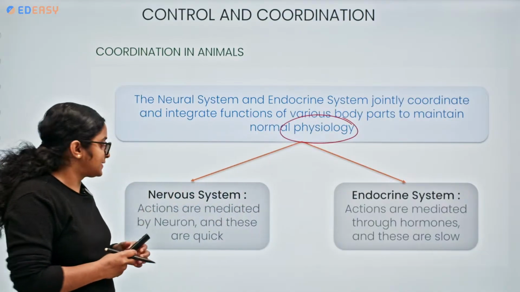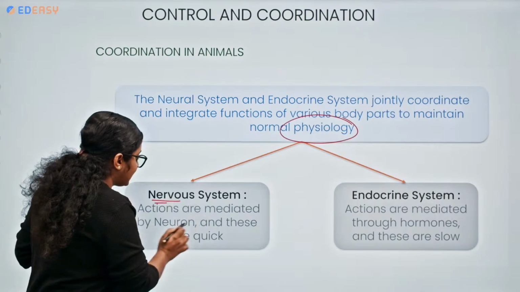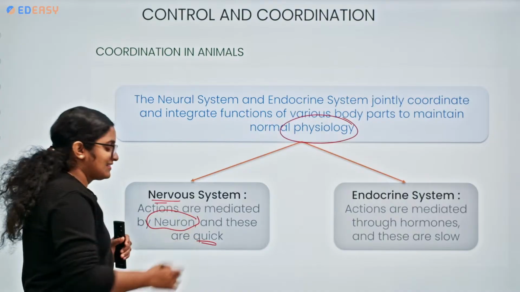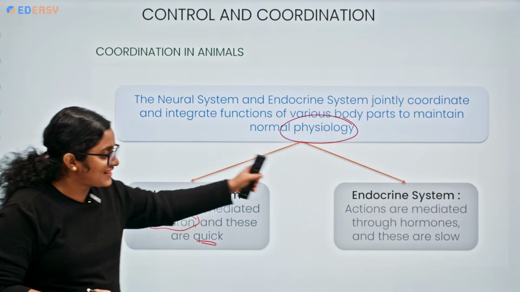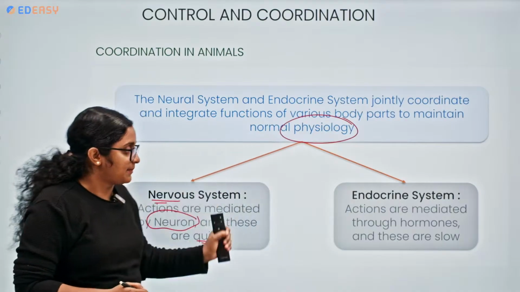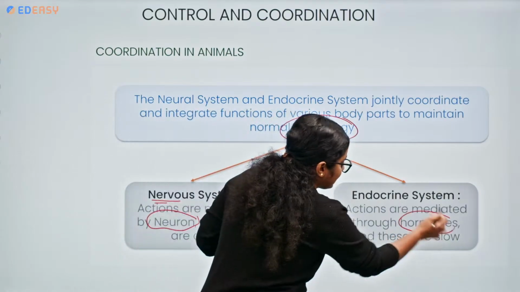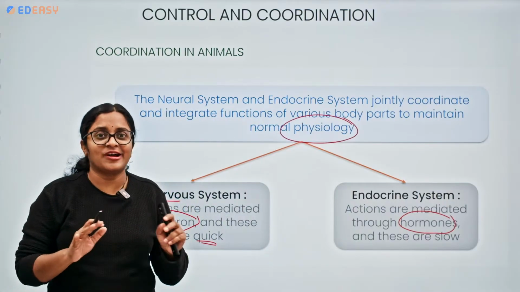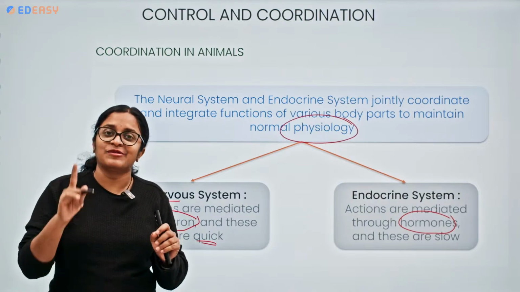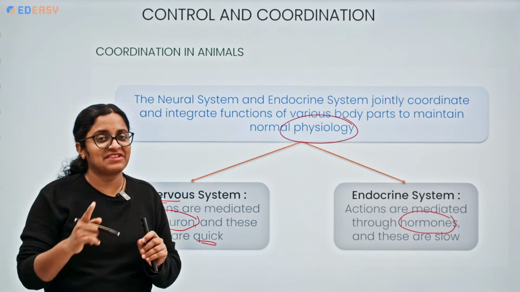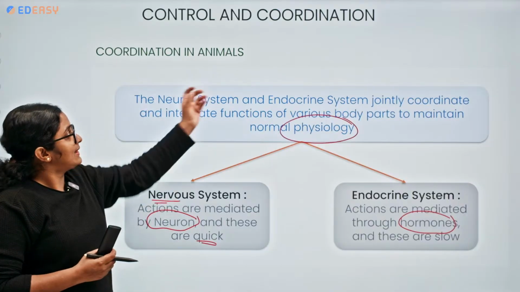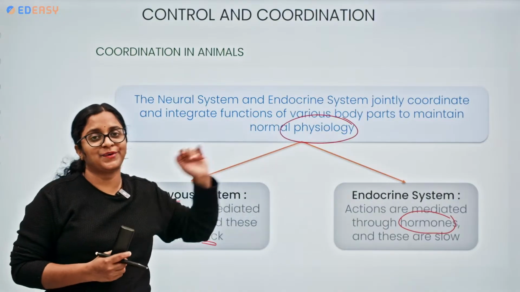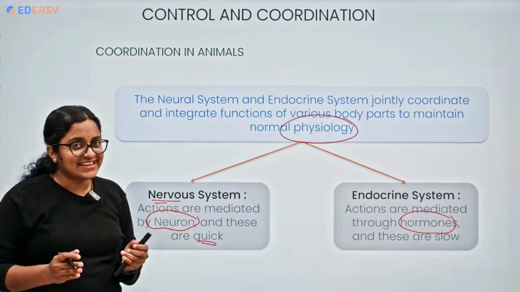In the nervous system, the actions are mediated by the neurons, and these are very quick. On the other hand, we have the second category, the endocrine system, where the actions are mediated by the hormones, but they are slow. But yes, they work. They might be slow, but it's not like they don't work. They are slow, but they are perfect, they are accurate, and they are precise. So we can say that the coordination in animals is brought about by the nervous system and the endocrine system. Are we clear till here?